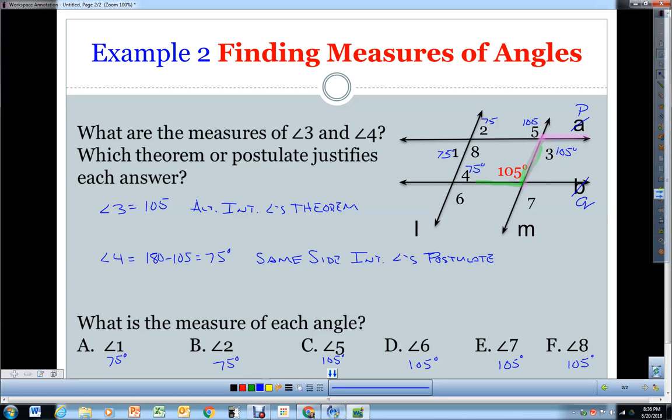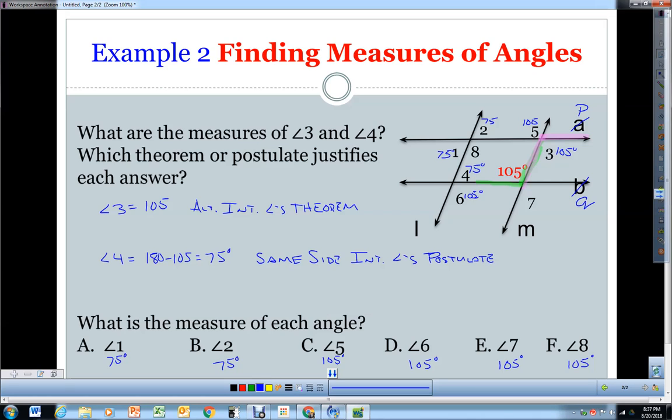And then we look at angle 6. Angle 6 is going to be 105 because it is an alternate interior angle with the 105 degrees. It's also a linear pair with angle 4, so if this is 75, this has to be 105. Angle 7 is a vertical angle with 105, so it's also 105. And F, angle 8.